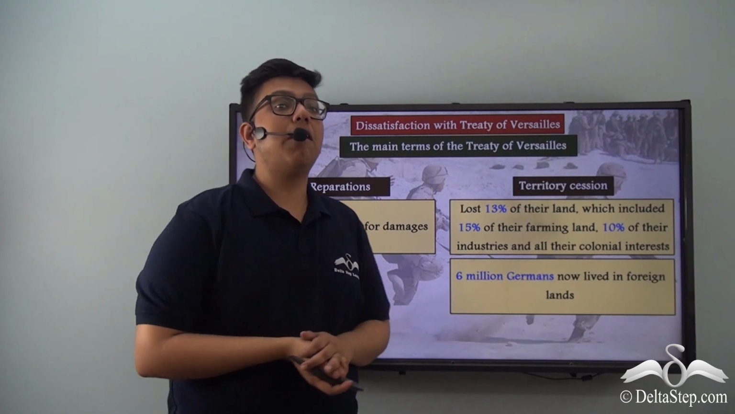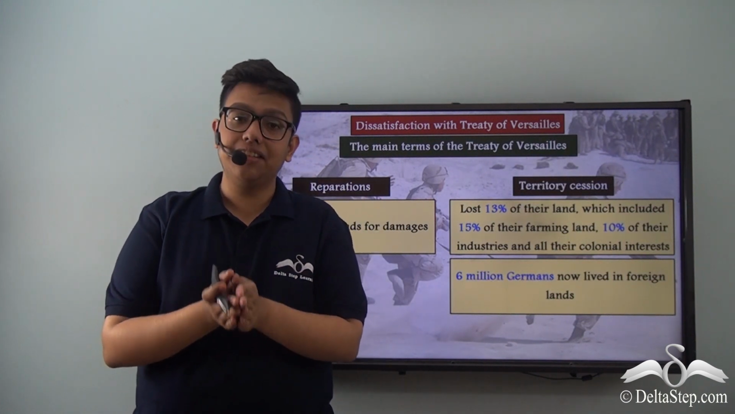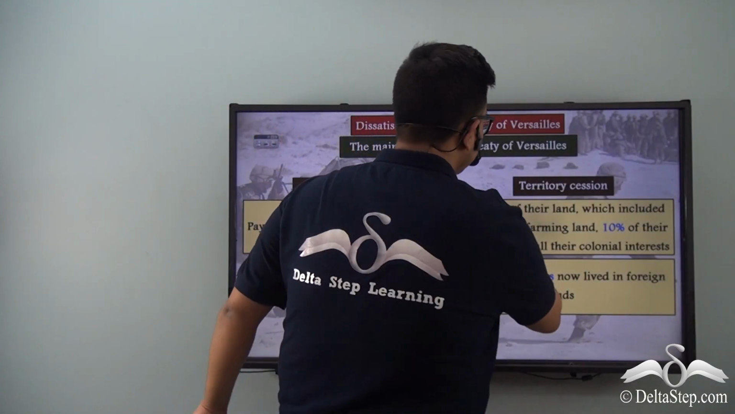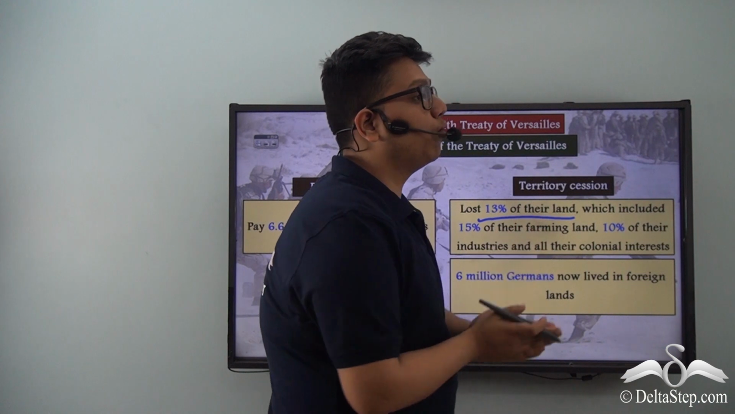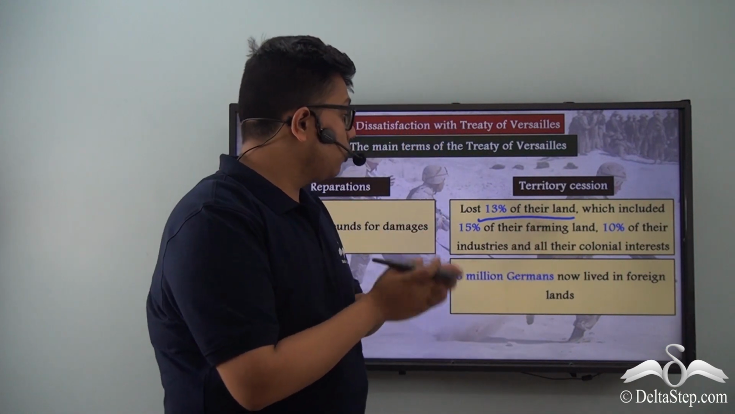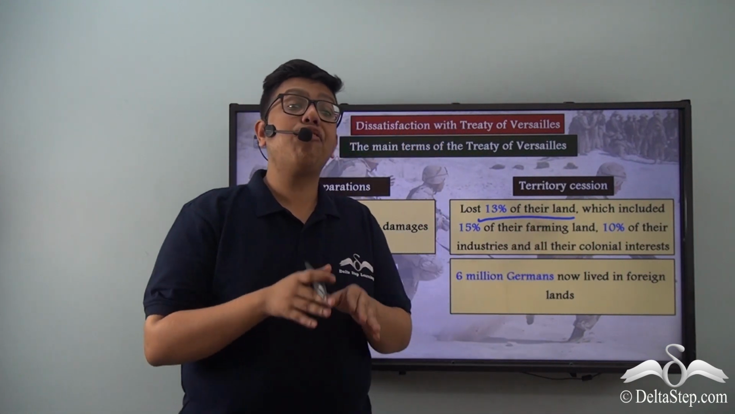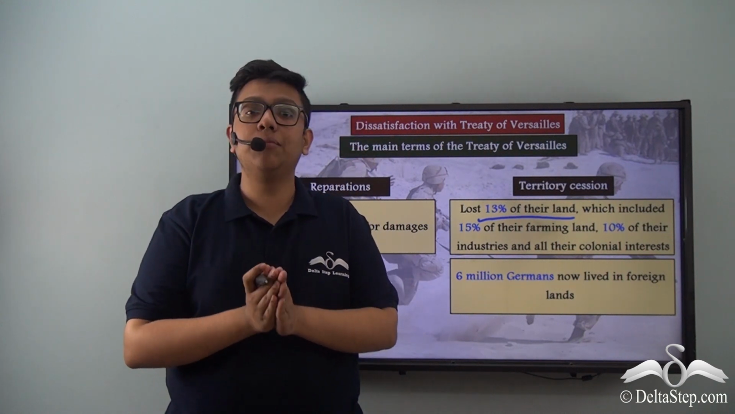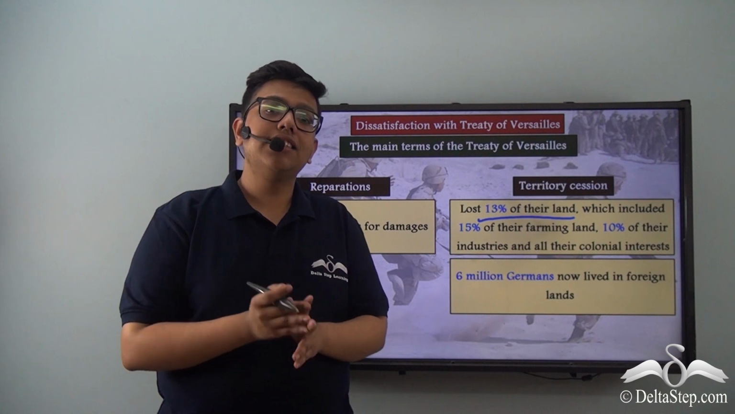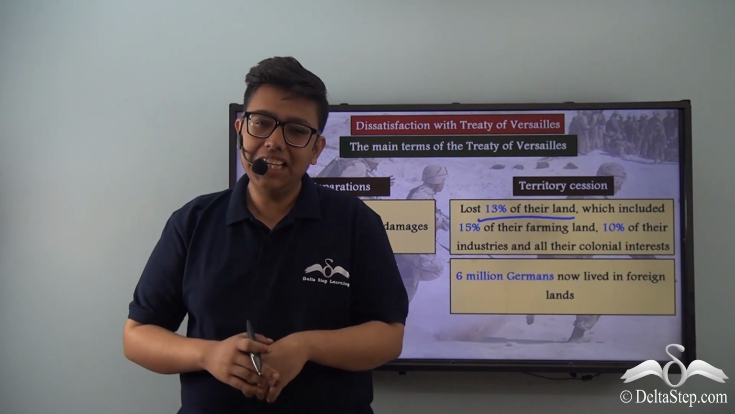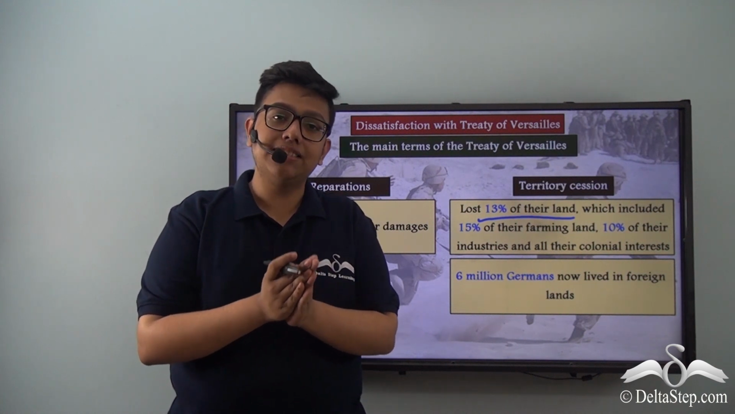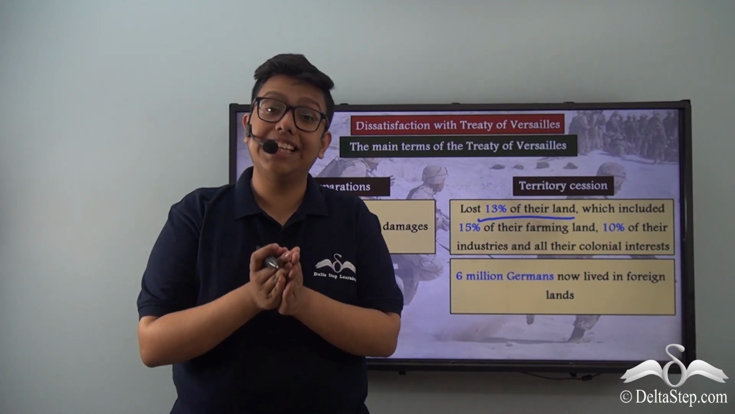Germany also had to part away with crucial and key territories it possessed. And altogether, Germany lost about 13% of their total landholding in Europe, which included 15% of their farming land and 10% of the industries which Germany possessed. Along with this, Germany also had to part away with all of its colonial possessions in various other places such as Africa and South Asia.